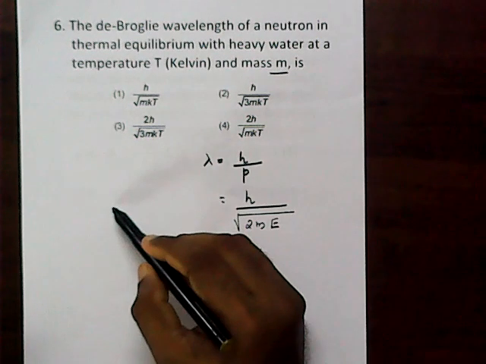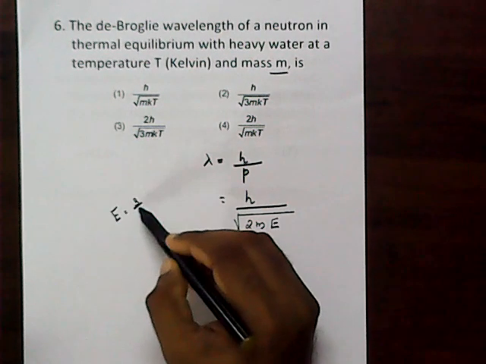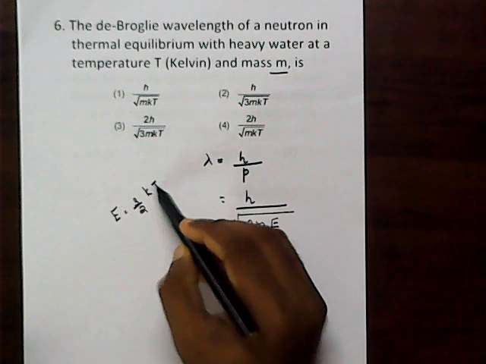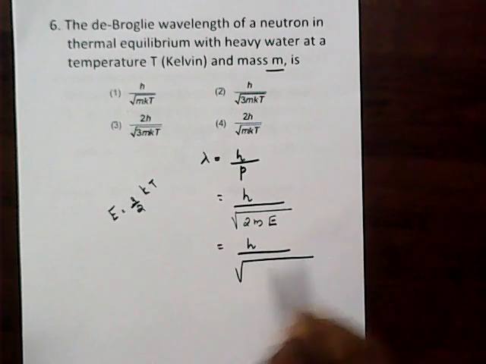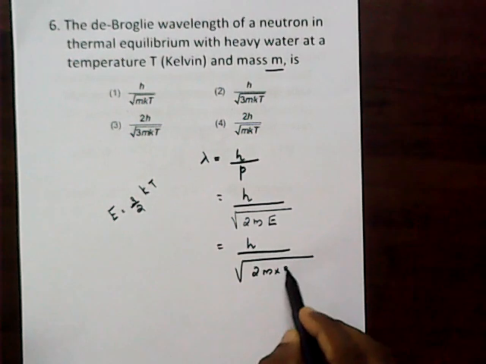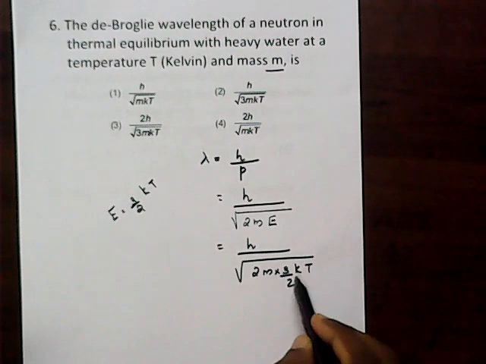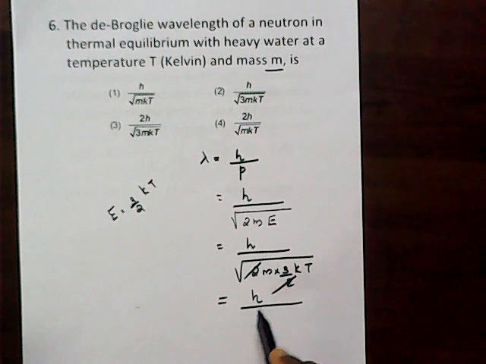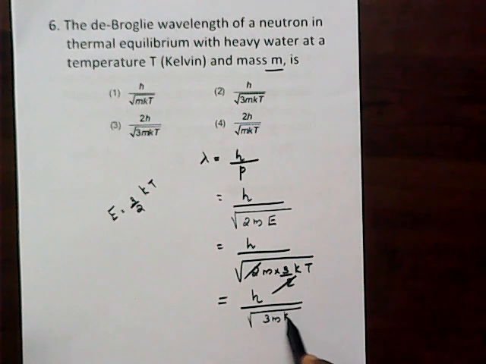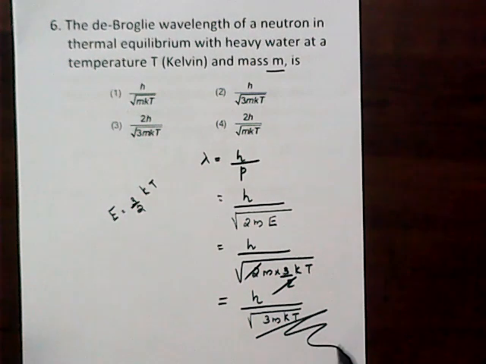But we know the energy is nothing but equal to 3 by 2 kT. Then you can substitute for that energy as equal to 2m into 3 by 2 kT. So 2 cancel. So you get the value as h by root 3mkT. So we get the answer as 2. A simple concept. We can move to the next question.